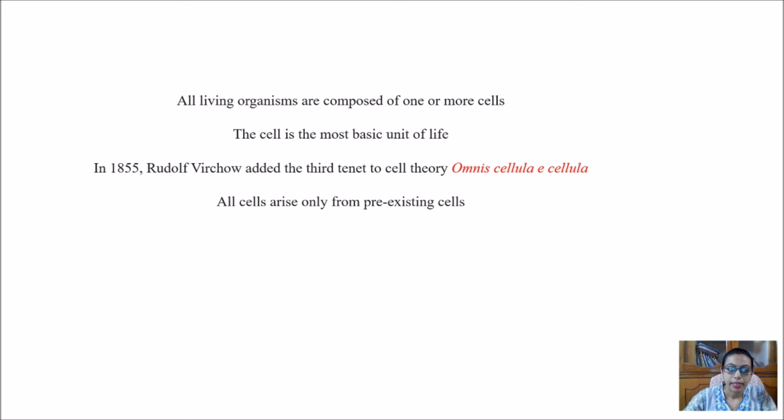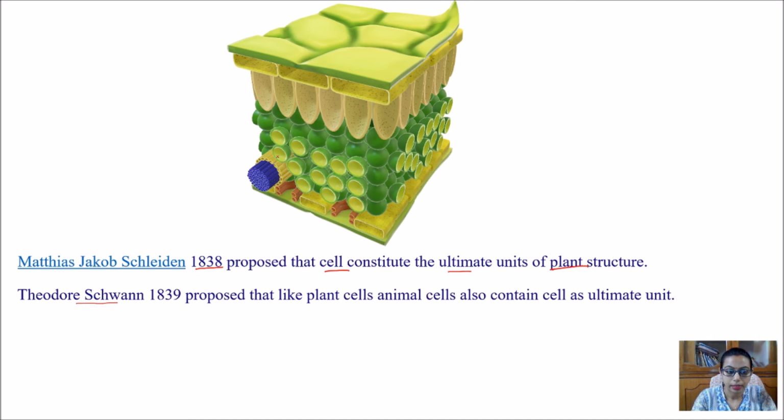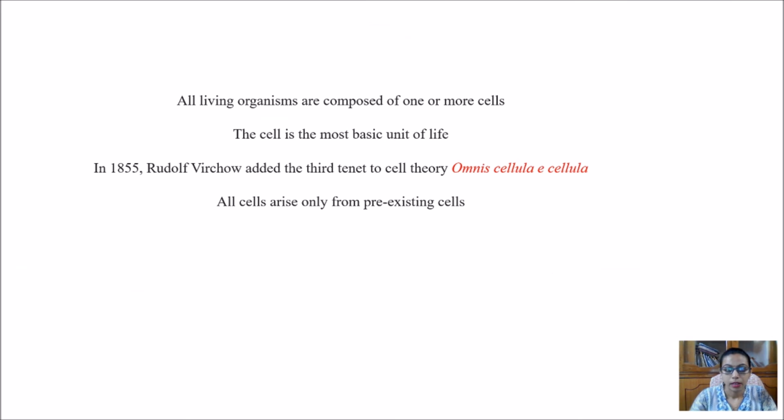This statement was disproved by Rudolf Virchow in 1855, and instead of that he said omnis cellula e cellula. So on the basis of the findings of Schleiden and Schwann in 1838 and 1839, the first statement was proposed that all living organisms are composed of one or more cells.